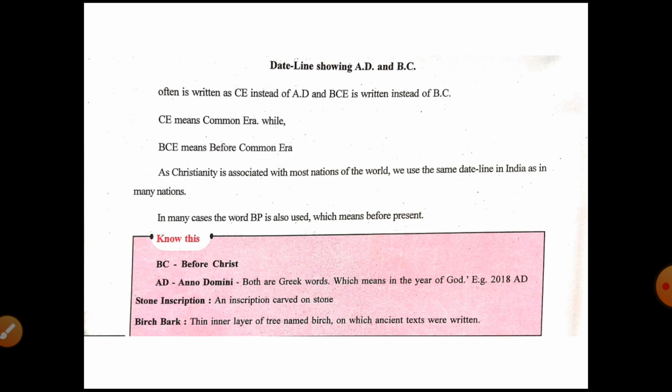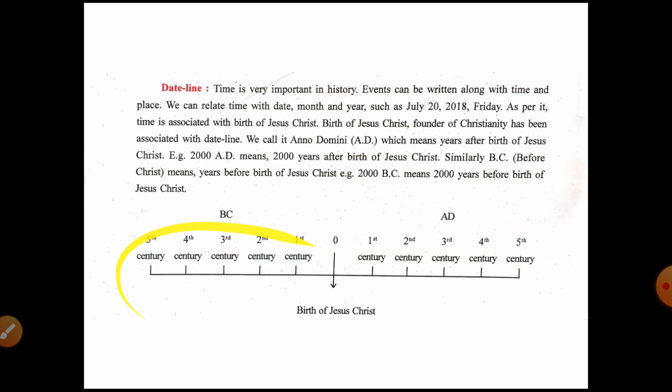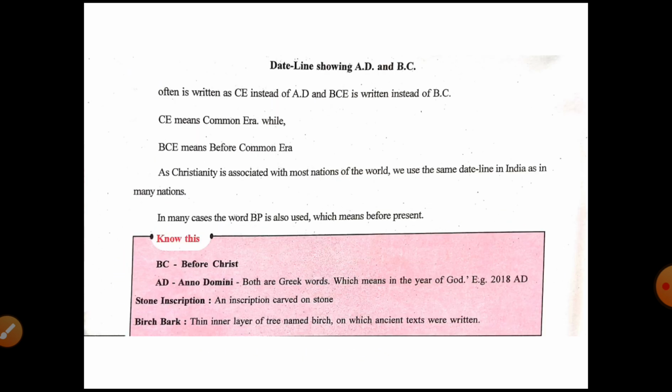You have to remember this about common era, before Christ and Anno Domini. BC means before Christ, AD means Anno Domini. Both are Latin words, which mean in the year of God. For example, 2018 AD. AD means Anno Domini.